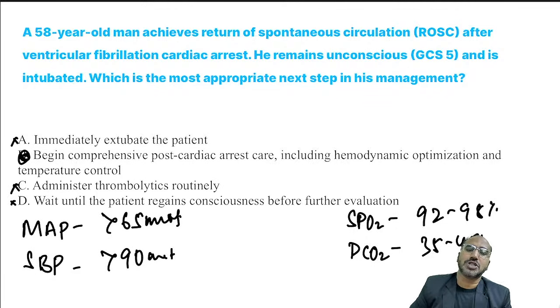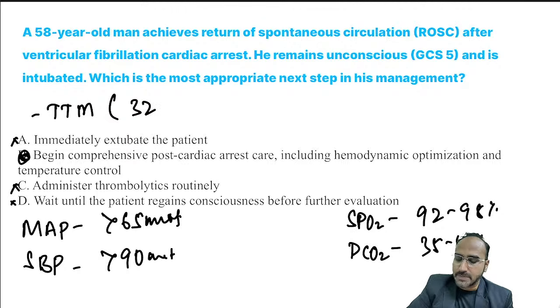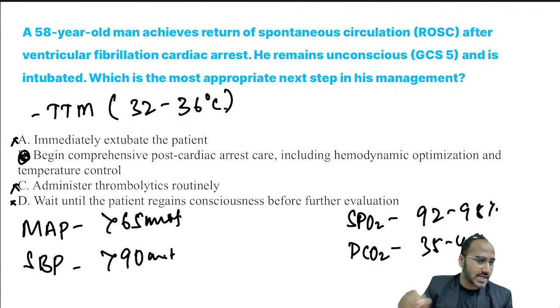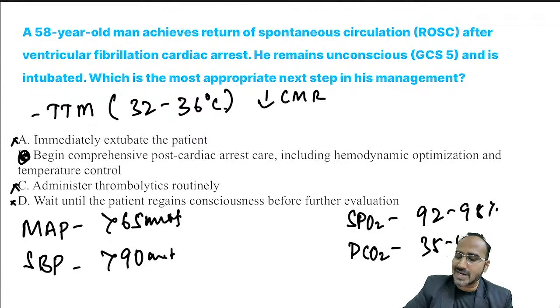Now, keeping the saturation over here means you have to check for the airway patency. But the most important thing over here is you go for target temperature monitoring, where you are keeping the patient's body temperature to 32 to 36 degrees Celsius. That is very, very important. That basically reduces the cerebral metabolic rate, so the oxygen consumption by the brain can be reduced. Okay, so that is very important over here.